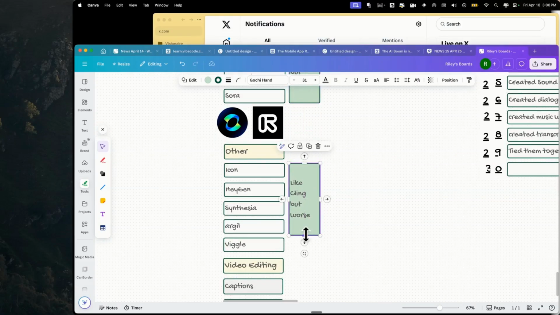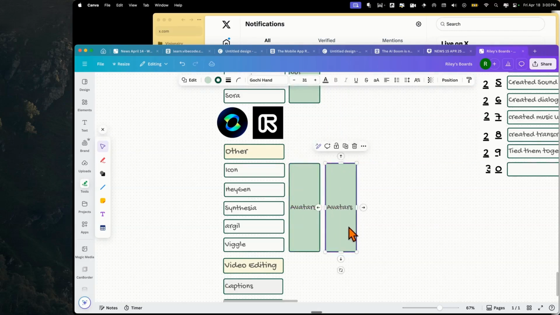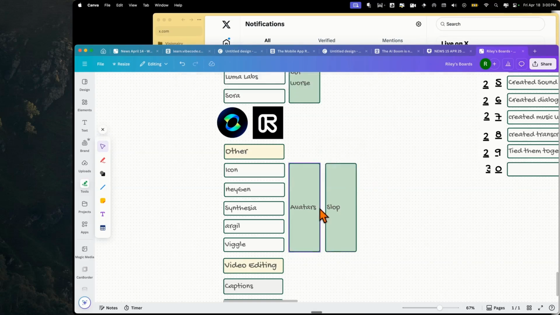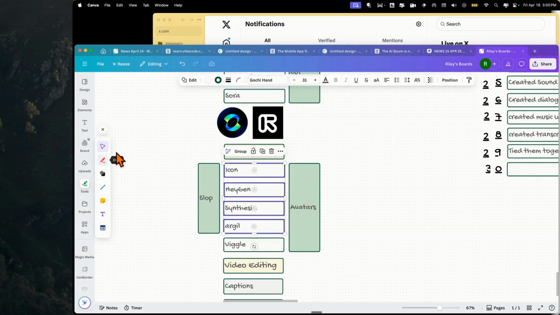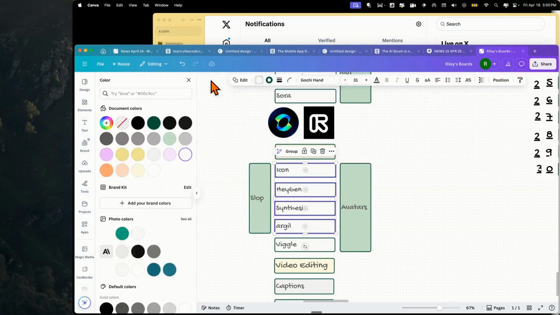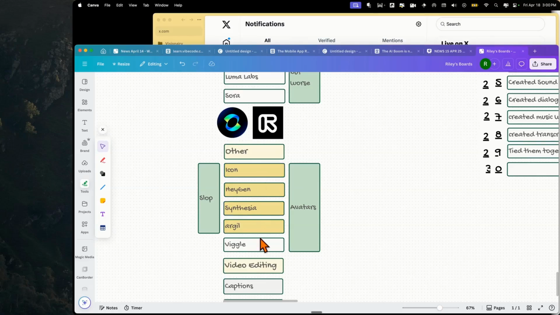This is a whole other category, and this category can be looked at as either avatars. You can call this the avatar category, or I call it, and people are going to get mad at me for this, the slop category. This is AI generated slop. We may reach a world in the next 2 or 3 years where AI avatars are indistinguishable from humans. And there's all kinds of weird effects that are going to happen from this. But let's go ahead and test this out.